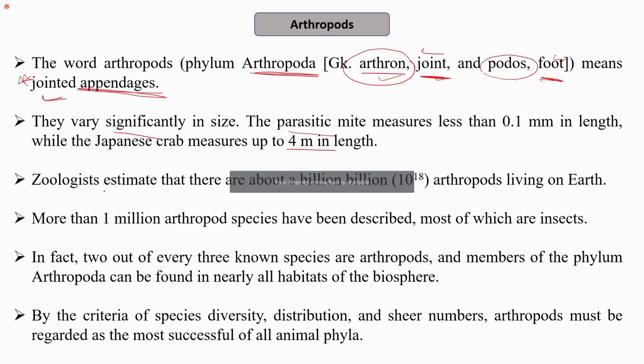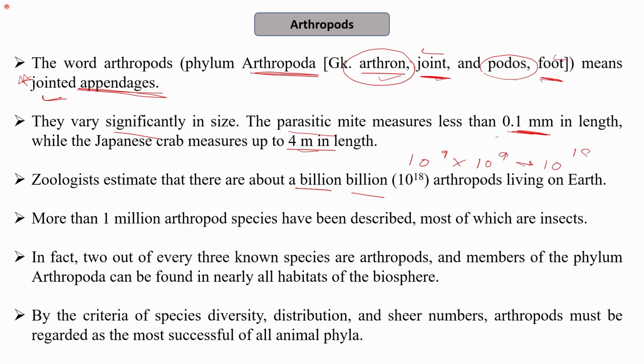Those who study these organisms estimate that there are about 10 to the power 18 arthropods, so there are about a billion billion arthropods living on Earth.